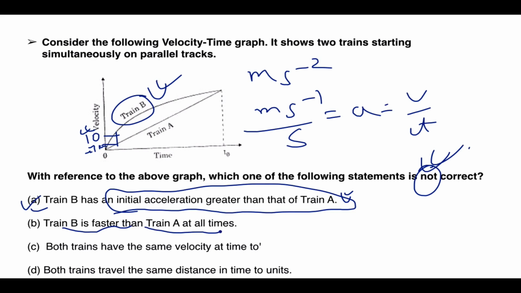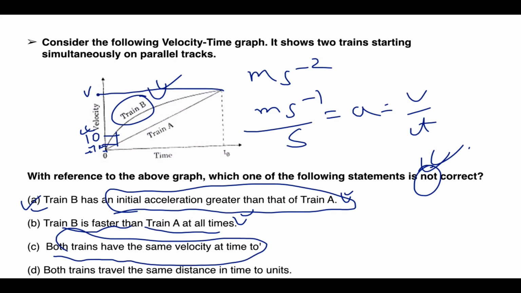Train B is faster than train A at all times. Obviously, since the y-axis is V, except at 0 and at t naught, train B is always faster. Both trains have the same velocity at time t naught. Obviously yes. You can see here velocity becomes the same for both A and B. However, distance will always be different because train B was always faster, so it has obviously traveled more distance. So the answer is D.